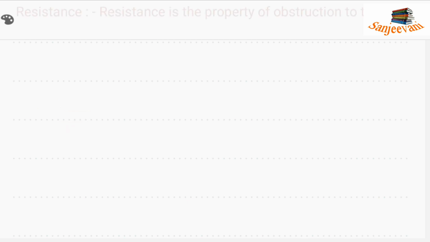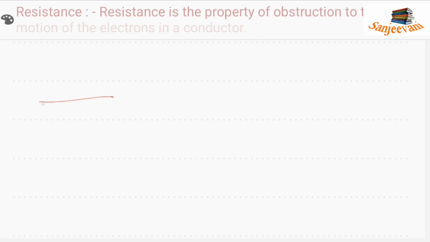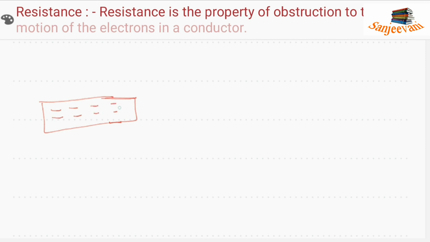Resistance is the property of a substance. Suppose we take a substance like this. In this, charged particles are present. Resistance is the property of obstruction to the motion of electrons in a conductor. It is a property of obstructing the motion of electrons, and that is called resistance.